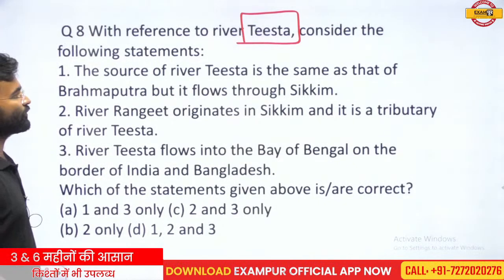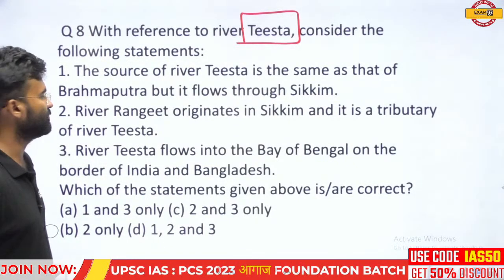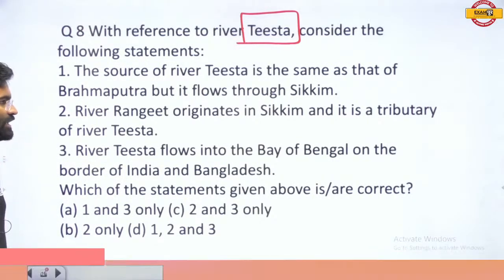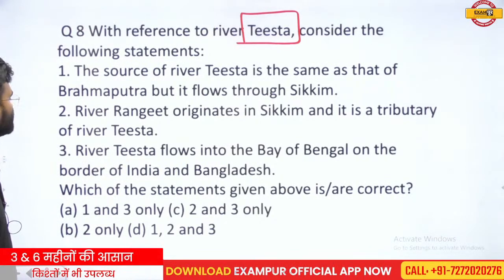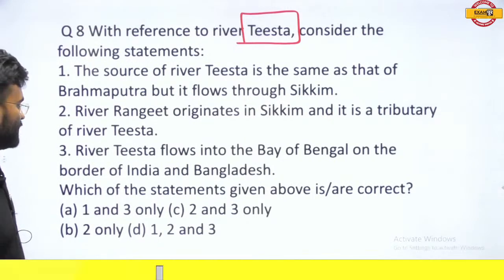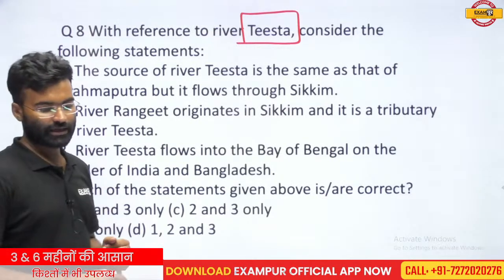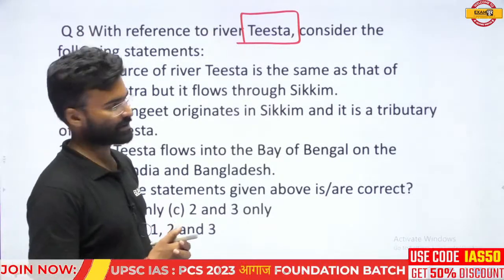Okay, the source of the river Tista is the same as that of the Brahmaputra, but it flows through the Sikkim. The river Rangit originates in the Sikkim, and it is a tributary of the river Tista. River Tista flows into the Bay of Bengal on the border of India and Bangladesh. Which is the correct statement? Reply the answer. Which is the correct?